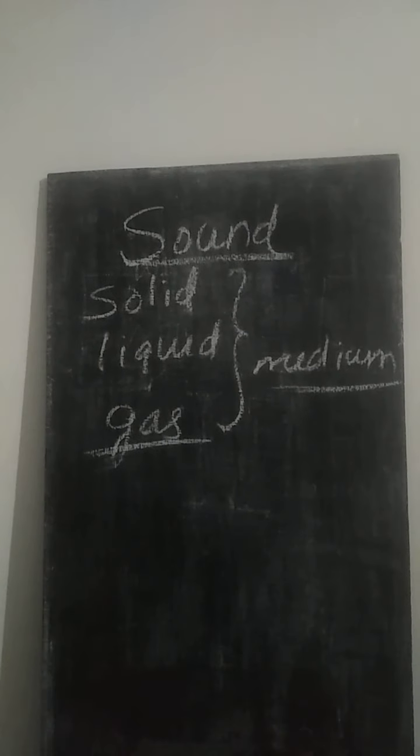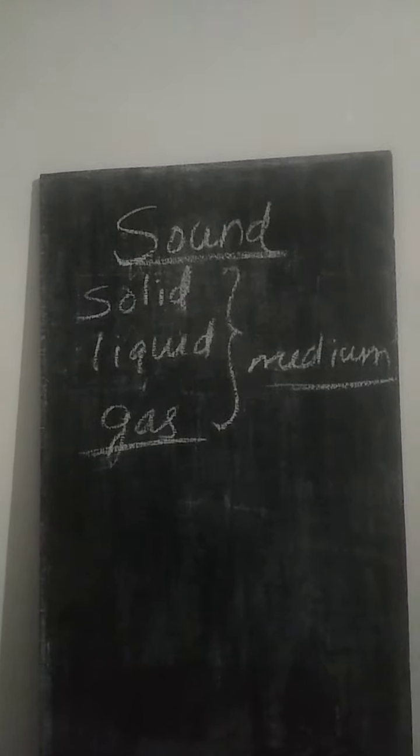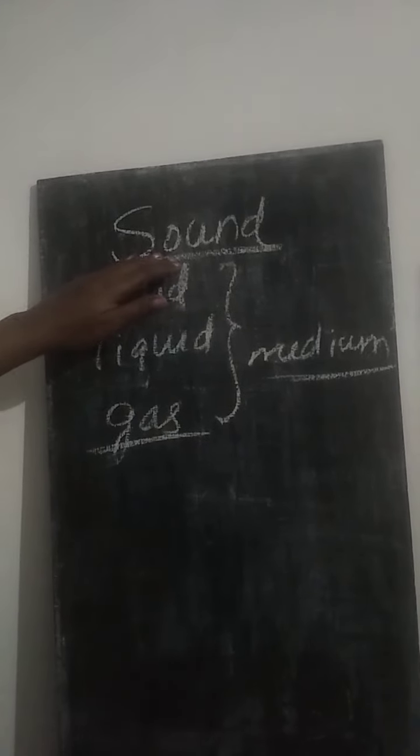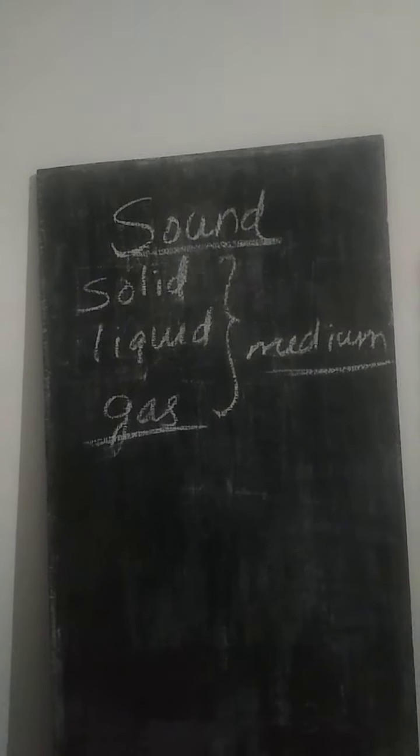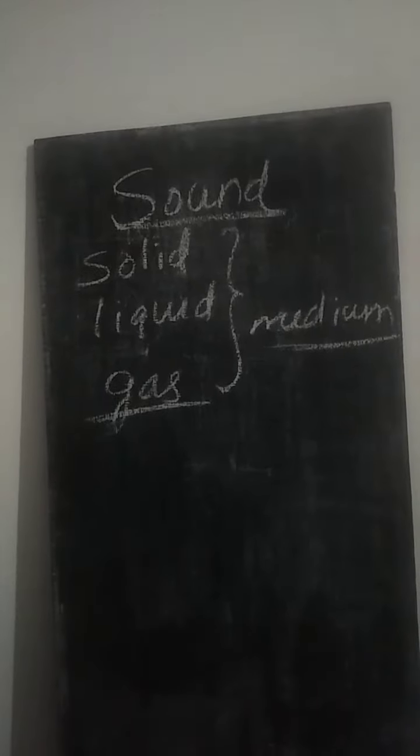And what will happen when sound is produced by a source? How does it travel? What is the form of its propagation? So now we will discuss all these things. So sound is a form of energy. It can be propagated through a material medium.